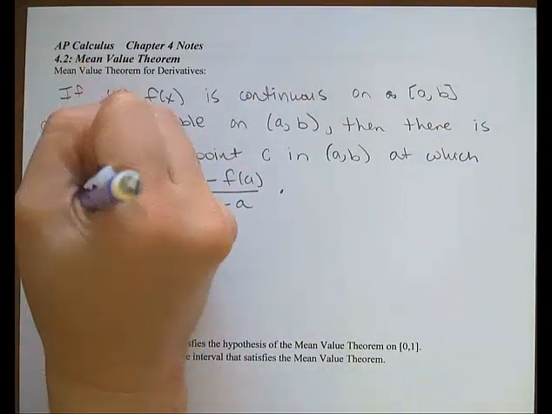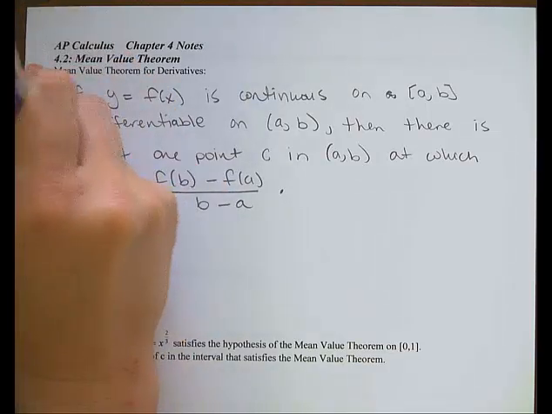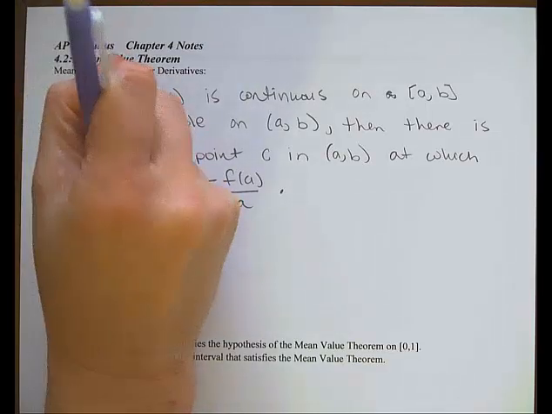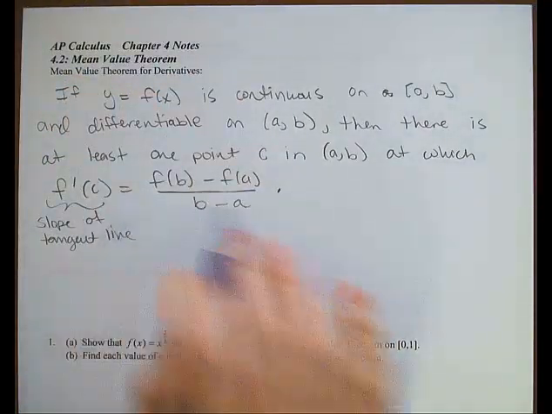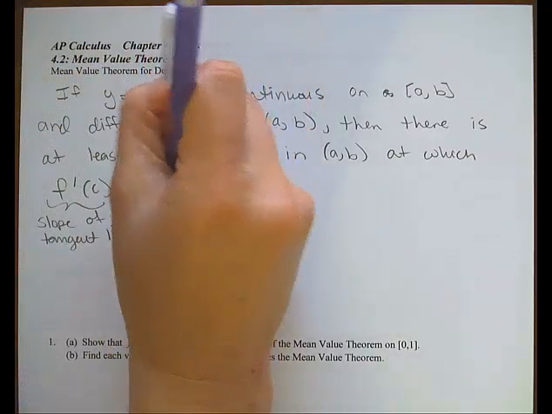Now remember, f prime of C, that's the slope of the tangent line, because that's what the derivative means. F of b minus f of a all over b minus a, that's the slope of the secant line.